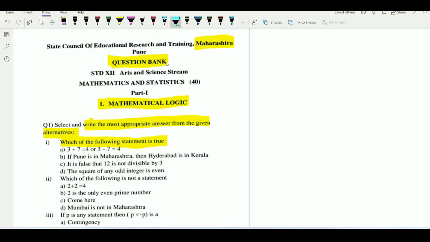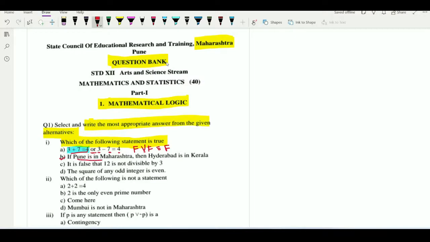In the first option, if you'll observe here, 3 plus 7 is equal to 4. Here we can observe that this first part is false, or is symbolically denoted by this notation, and second part 3 minus 7 is equals to 4, this is also false. In case of or, if both are false, that's why we can say that or will also be false, means first statement is false. Observe the second B option.